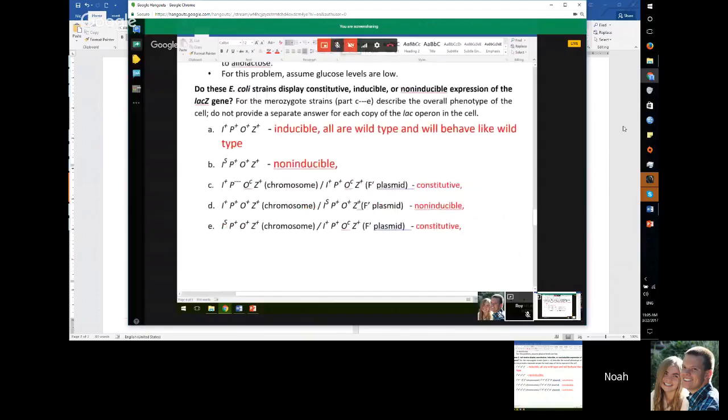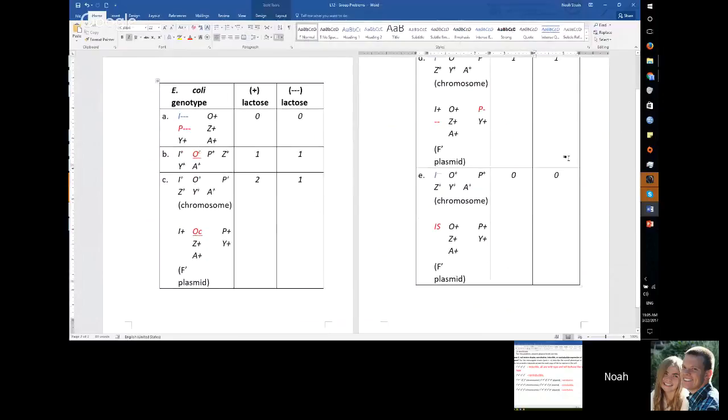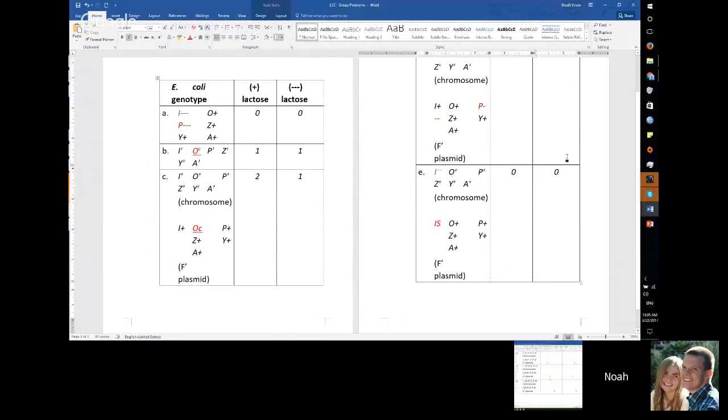All right, so I also have number 5. And so after much deliberation, this is the conclusion that we've come to. It's a consensus. So hopefully we got this right.